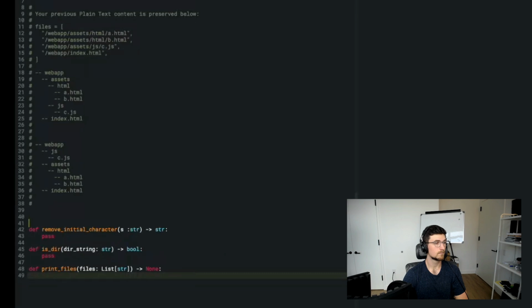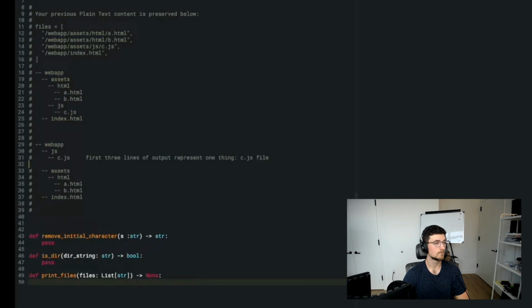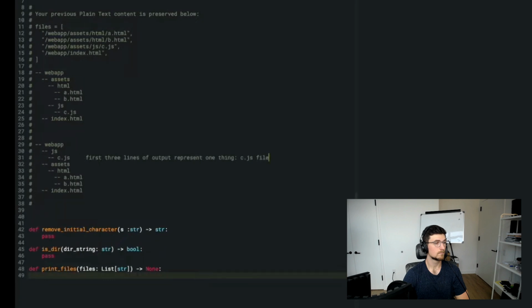So really, I should think of it as the first 3 lines of the output represent one thing, which is the c.js file, and the printing format comes from a list, each of which is like the path to that file. So think of the path to c.js, for instance, like a list of strings, which are dir names, plus lastly a file name.